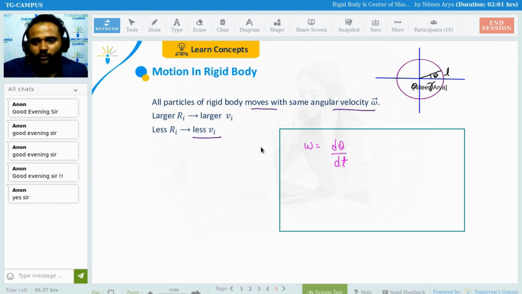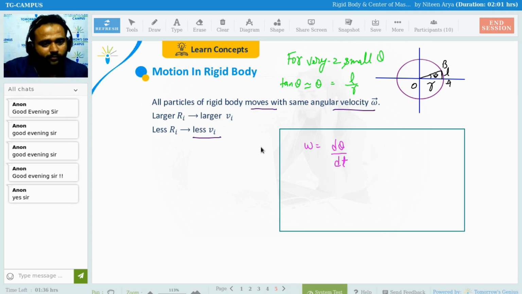So for this triangle OAB, if this theta is very small, then tan theta is going to be theta, by the small angle approximation, and that is perpendicular over base. So for a very small angle theta, tan theta is going to be theta, and that is going to be L over R. So we have this relation.